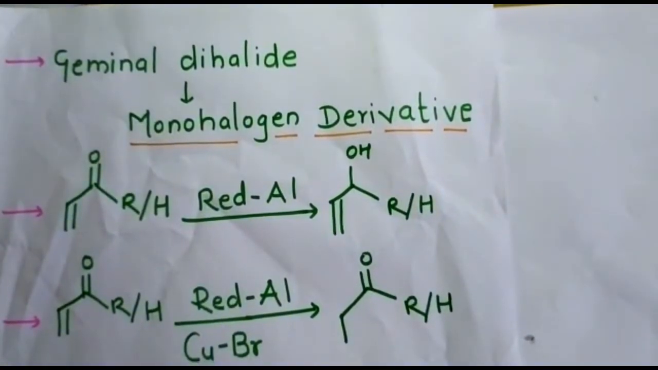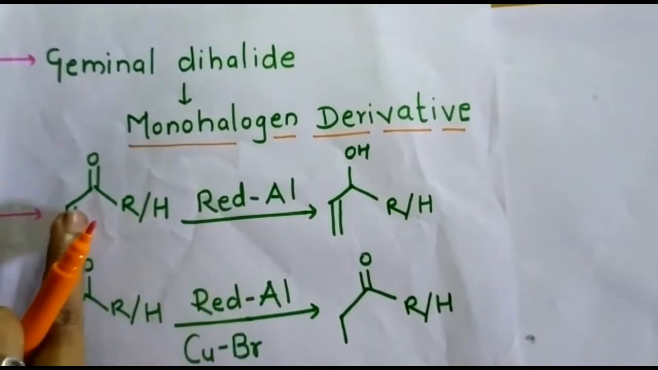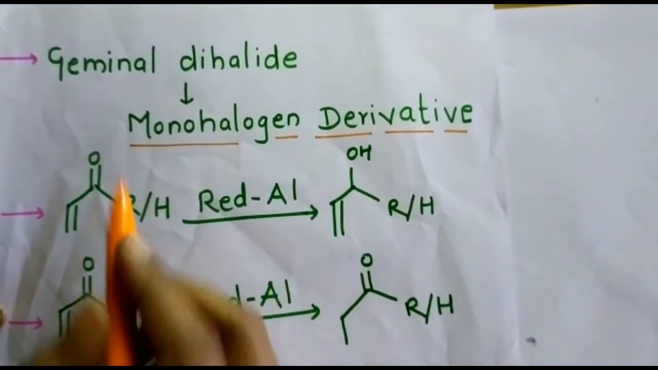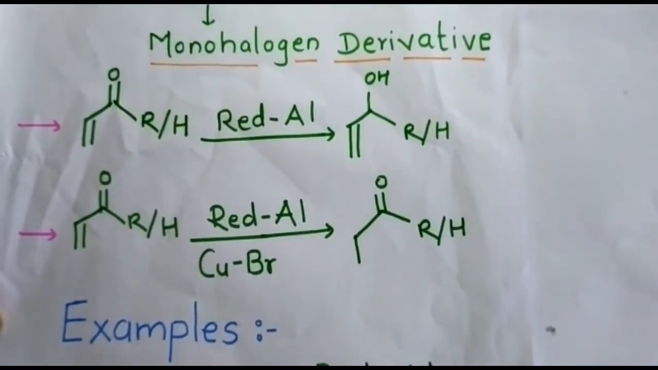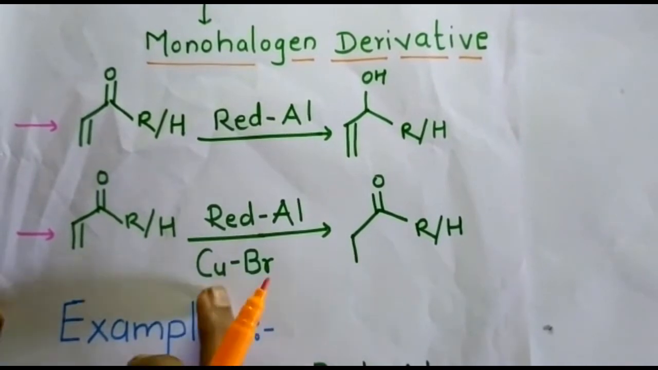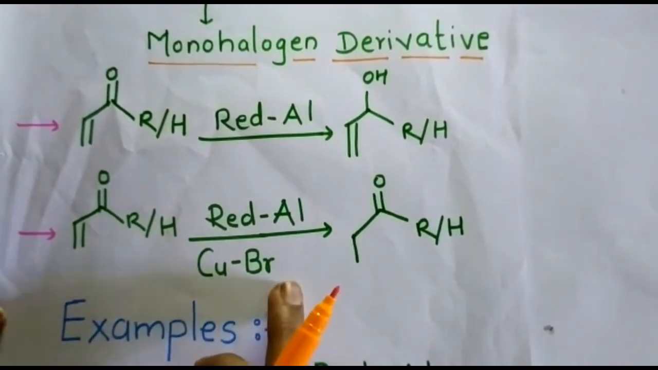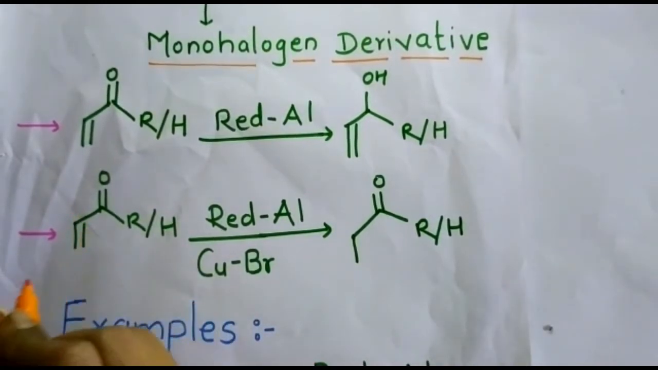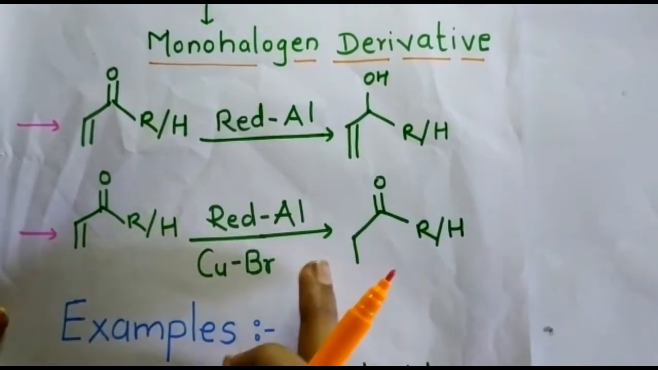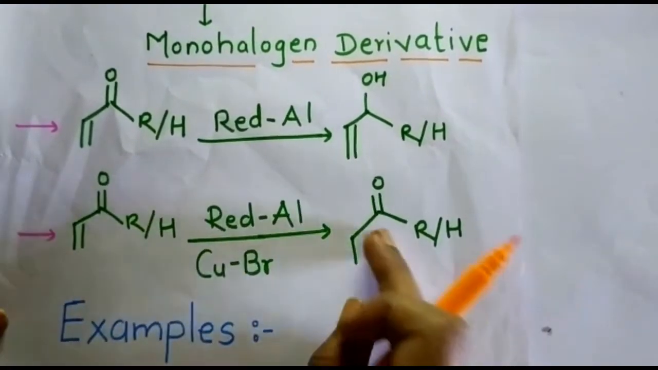What happens when lithium aluminum hydride reacts with alpha beta unsaturated carbonyl compounds? The reaction is totally temperature dependent, but in the case of Red-Al, the reaction is different. When Red-Al is treated with an alpha beta unsaturated carbonyl compound, only the carbonyl group gets reduced, but the double bond is reduced when copper bromide is present in the reagent. So remember, when an alpha beta unsaturated carbonyl compound is treated with Red-Al in the presence of copper bromide, only the double bond gets reduced.